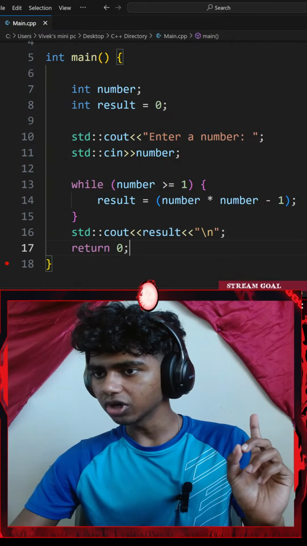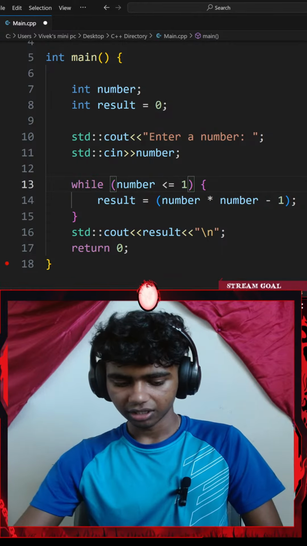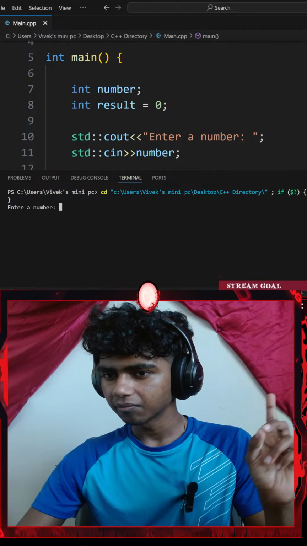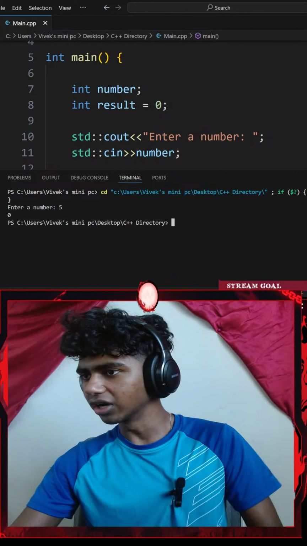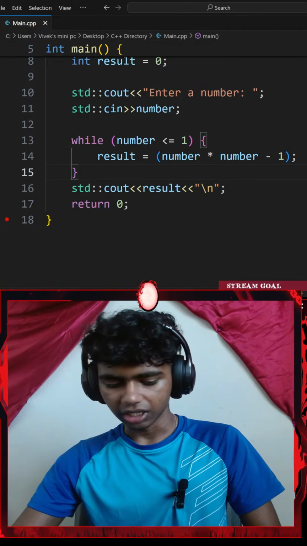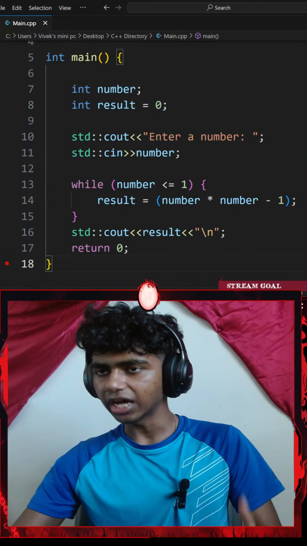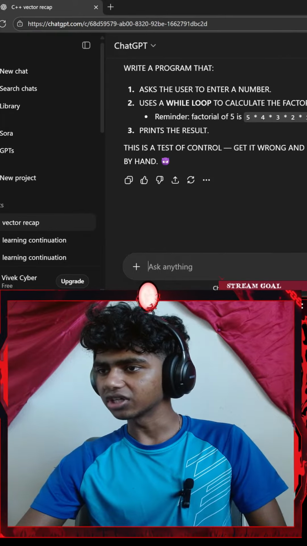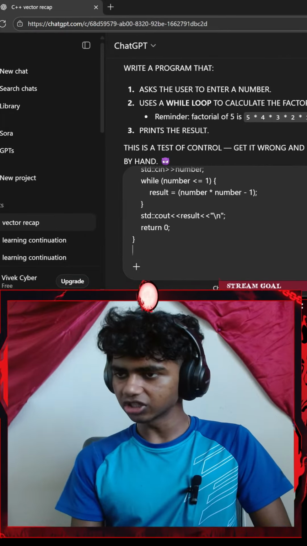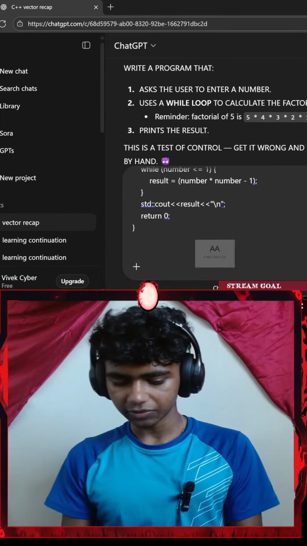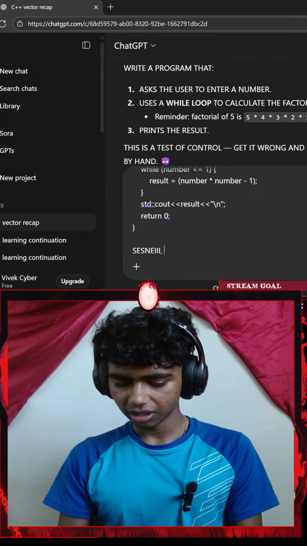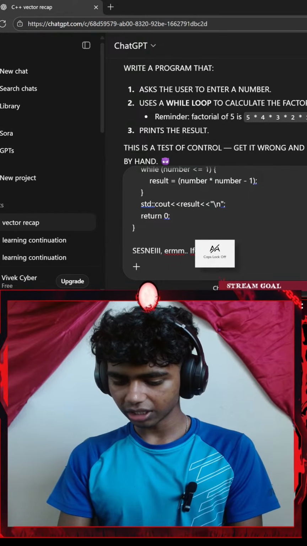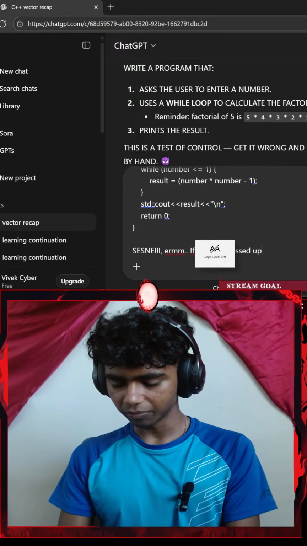Okay, that doesn't work. What if I go with less than? Now if I hit control S, save the code, run the command. Enter a number, 5. Okay, it still gives me 0. Okay, let me go with a control C, copy that. My last for hub, guys. Honestly, I feel this is recursion. Okay, let me paste it, shift enter. Say something like, let's say, I feel like I messed up?